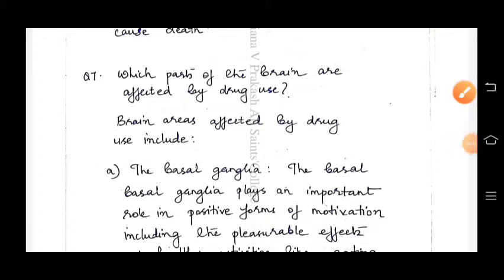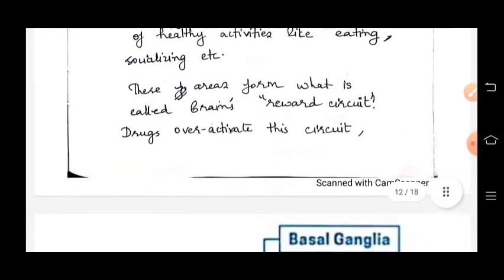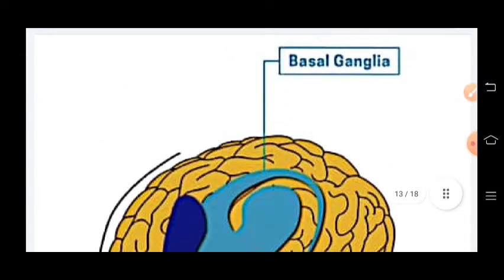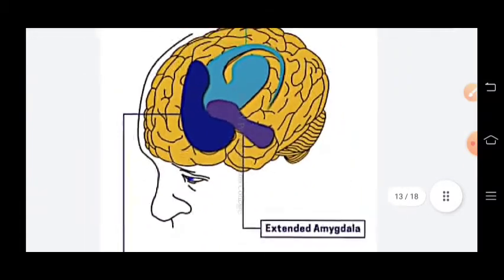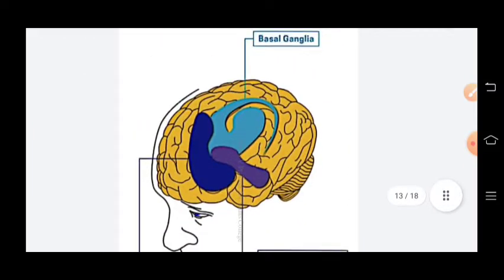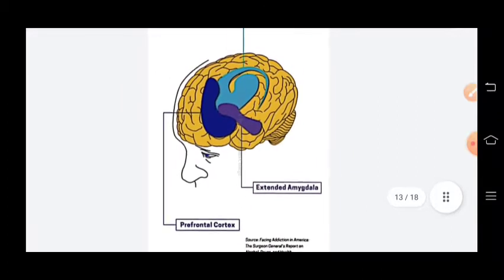This is the second video of chapter 1. Which parts of the brain are affected by drug use? Brain areas affected by drug use include the basal ganglia, extended amygdala, and prefrontal cortex.